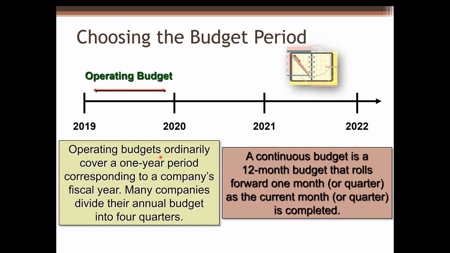Operating budgets normally cover a one-year period, corresponding to a company's fiscal year. Many companies divide their annual budget into 4 quarters. In this chapter, we will focus on one-year operating budgets. The other budget is a continuous budget, which is a 12-month budget that rolls forward 1 month or quarter as the current month or quarter is completed. This approach keeps managers focused on the future at least 1 year ahead.